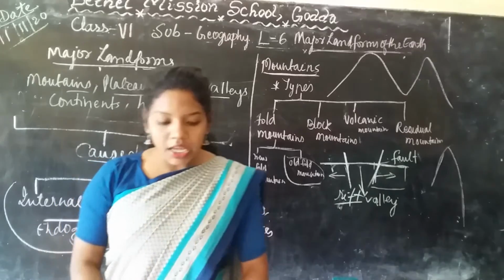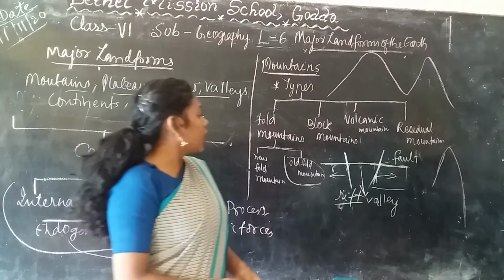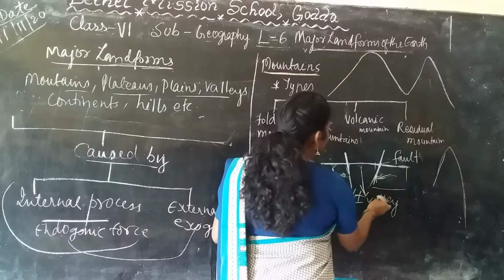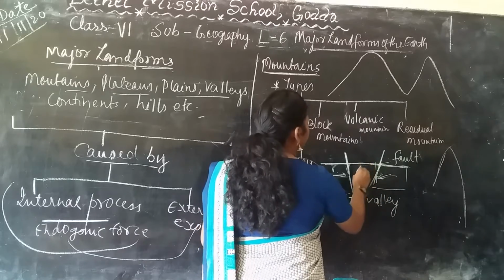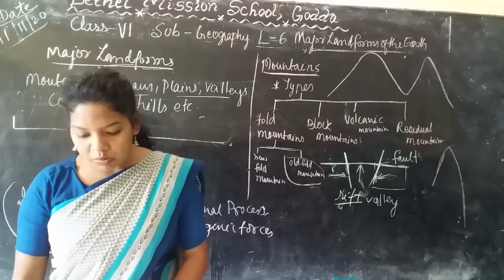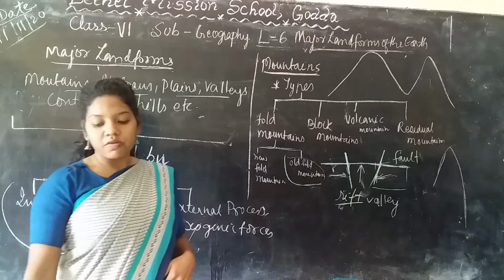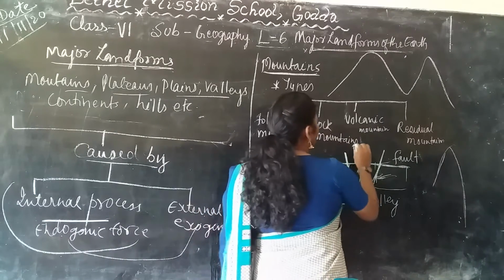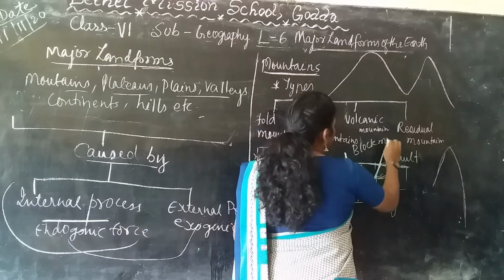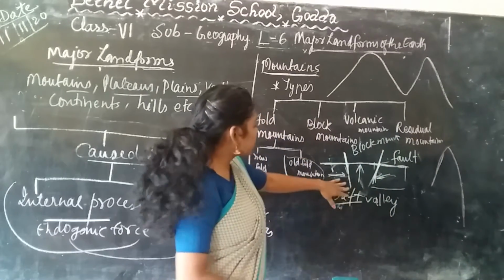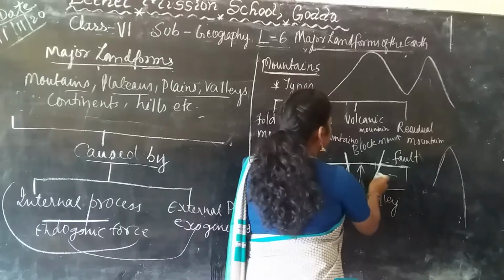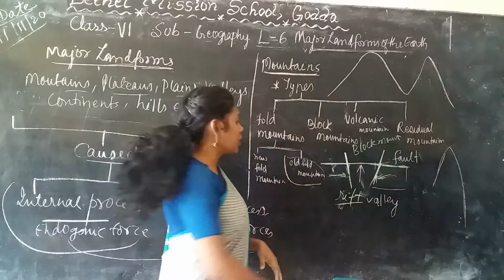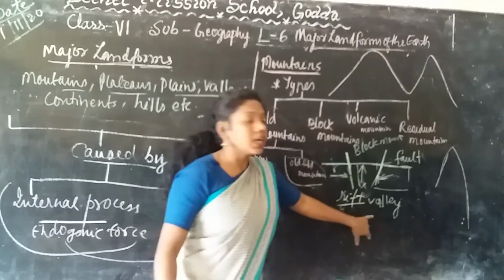Okay. So again, if this lithospheric plate is moving towards each other, what happens? This middle lithospheric plate will move upward, and it forms a horst, or the block mountain. Sorry, it forms block mountains. So if it is moving towards each other, it will form block mountains. And if the two lithospheric plates are moving away from each other, the middle one goes downward, then it forms a rift valley.